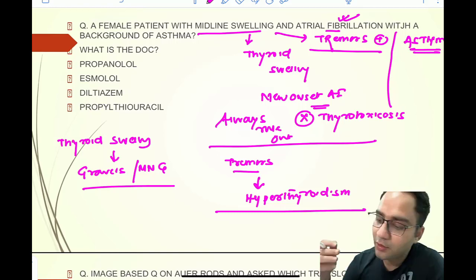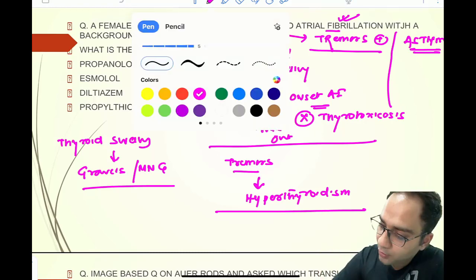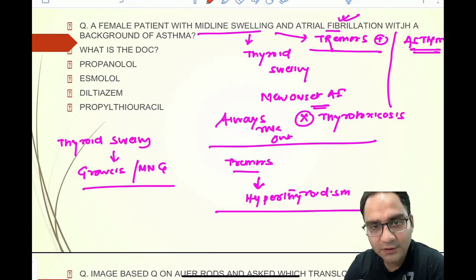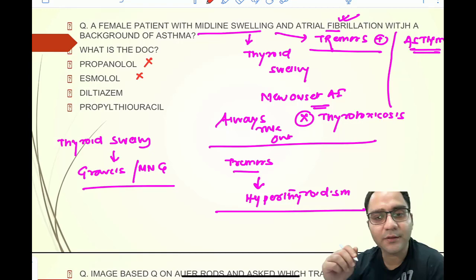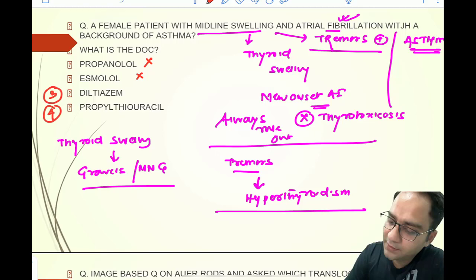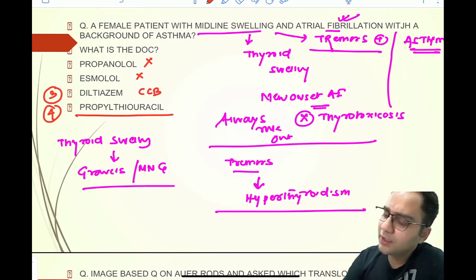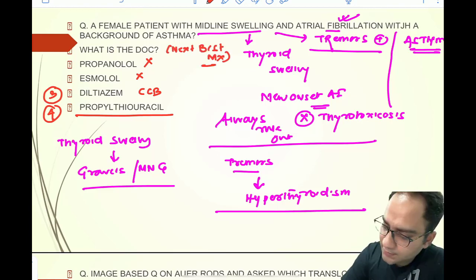So now this is basically an integrated pharma and medicine question that is testing your knowledge about the different drugs that can be used in the management of atrial fibrillation in background of thyrotoxicosis and asthma. So when you are having asthma, you know that the beta blockers would go out of the question. So you are left with two options. One is diltiazem and the other is propylthiouracil. So this is a calcium channel blocker and this is an anti-thyroid drug. So basically what they have asked is the next best management.